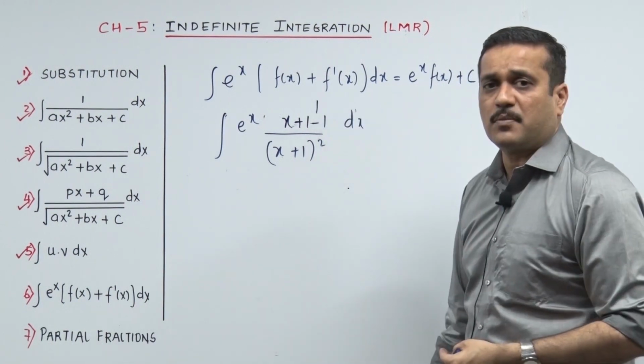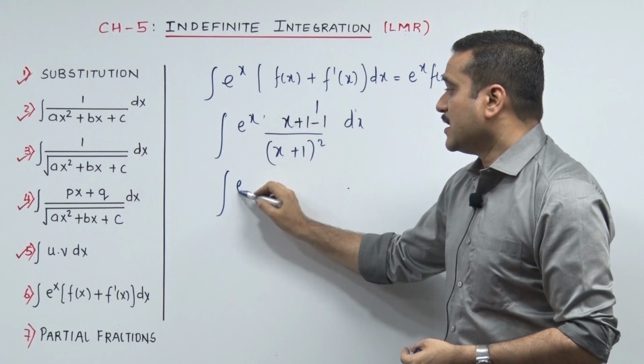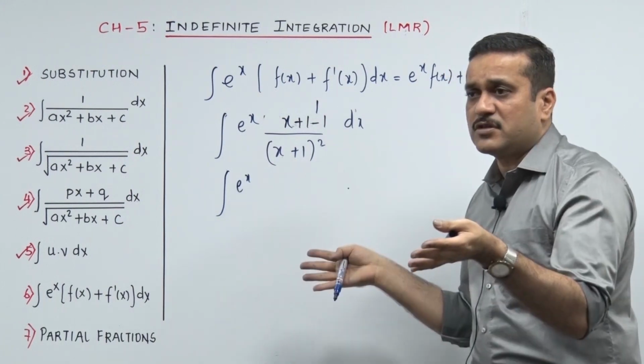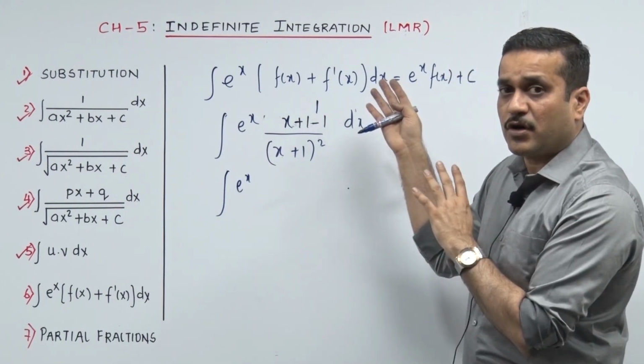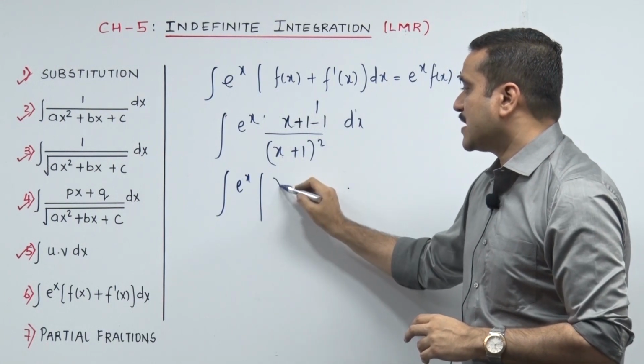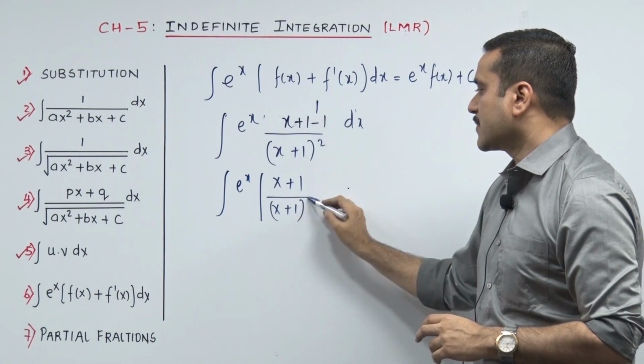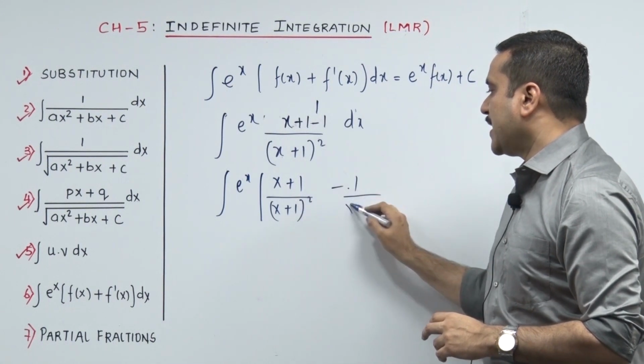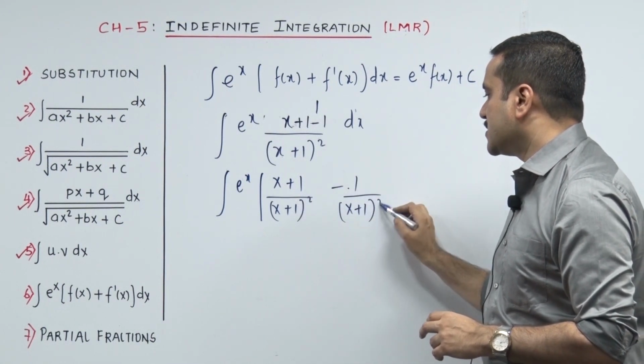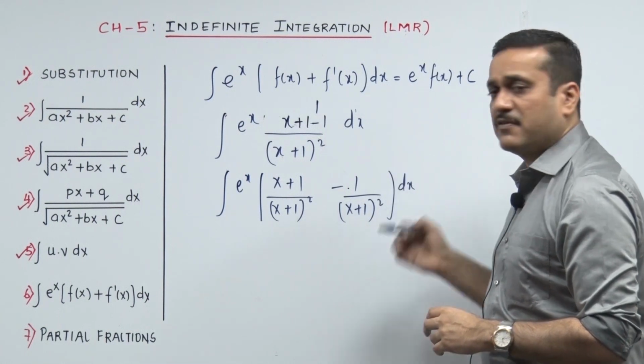You just need to chop and things will settle down. e raised to x, first of all it will split into two pieces, so at least you are close to what you wanted to see. e raised to x, (x plus 1) upon (x plus 1) the whole square minus 1 upon (x plus 1) the whole square. Done, sir ji, that seems to be perfect.